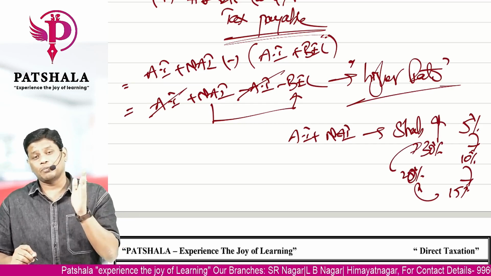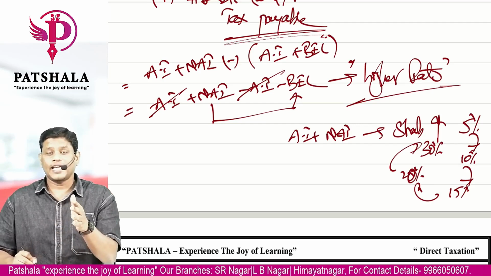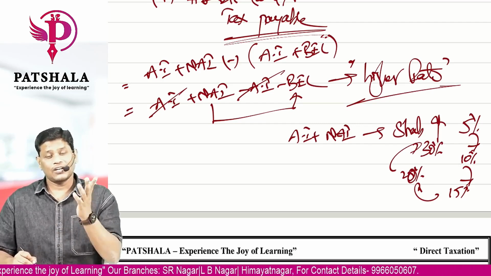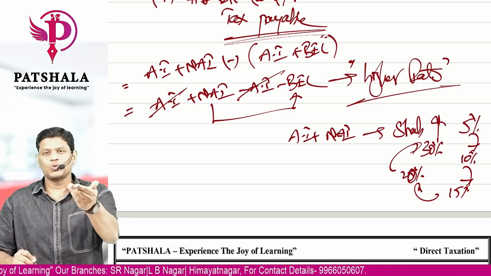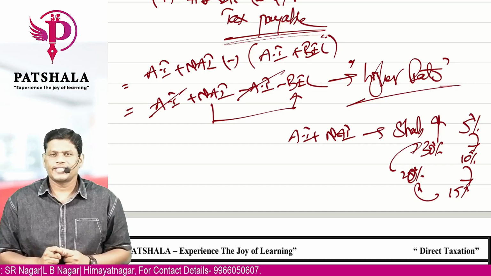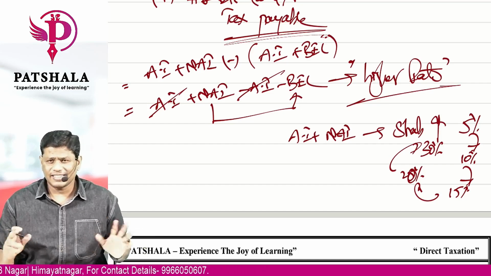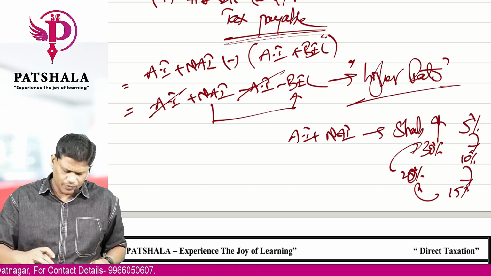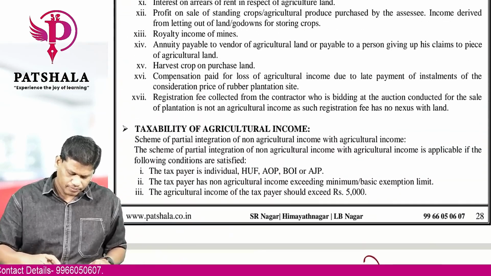And if you take purely non-agricultural income, you may be taxable only at 5%. But if you take non-agriculture plus agriculture, you may move to 10%. Like that, different rates, it will jump. That's the logic of this aggregation. That's it. Apart from that, there is nothing in this taxability. Okay, so let's move on with the steps and see.